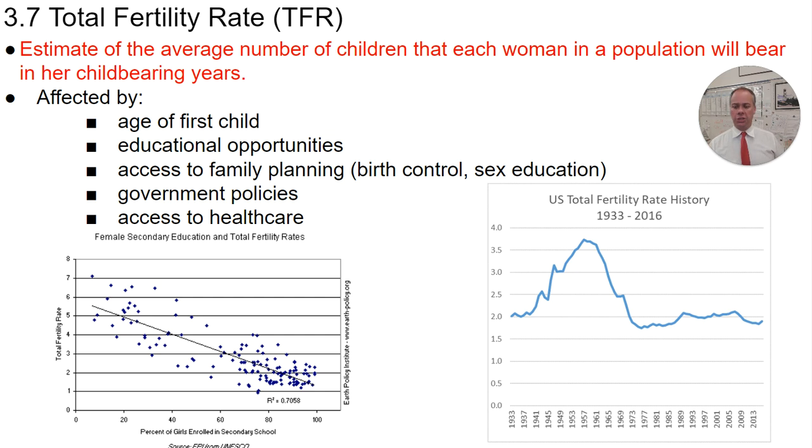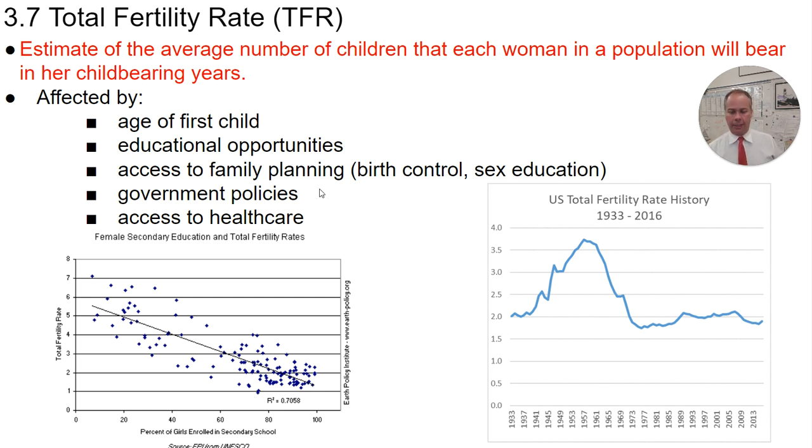The more educational opportunities that are available to girls and women in a given population has a significant effect. This graph on the left shows for different countries the total fertility rate plotted against the percent of girls enrolled in secondary school. And clearly, there's a very tight correlation here: the more girls that are enrolled in secondary school, the lower the total fertility rate.